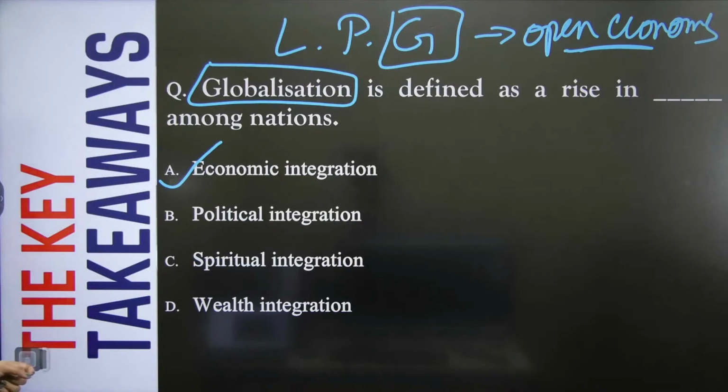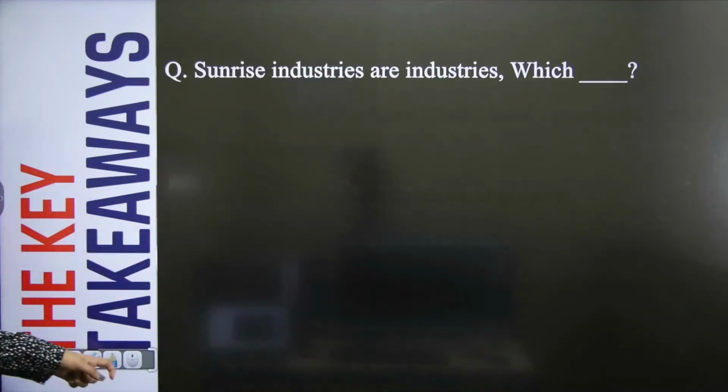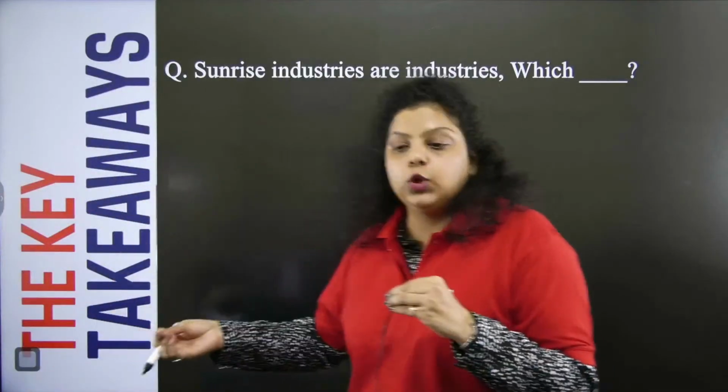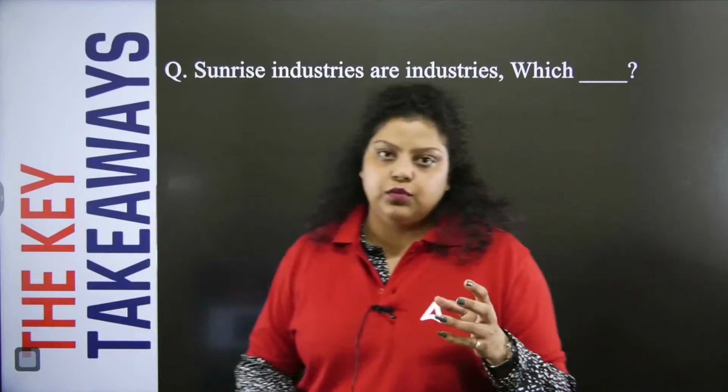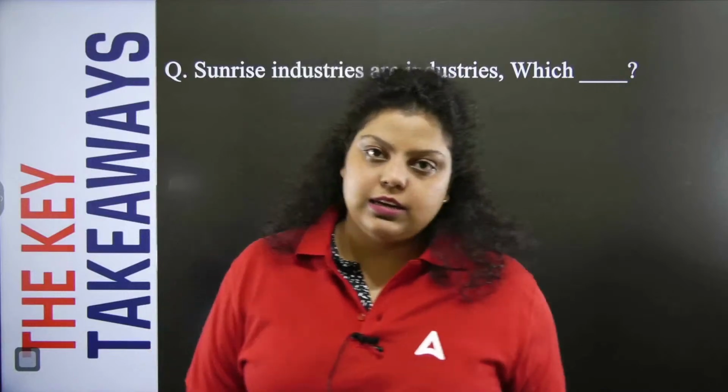Clear? The right answer will be A. And this belongs to your unit number 6, that is module A. We have to cover not only globalization but liberalization and privatization also, which have a different unit on the name of economic reforms. So economic reform was LPG, that was done in the year 1991, right?